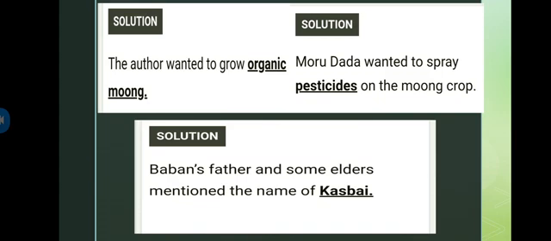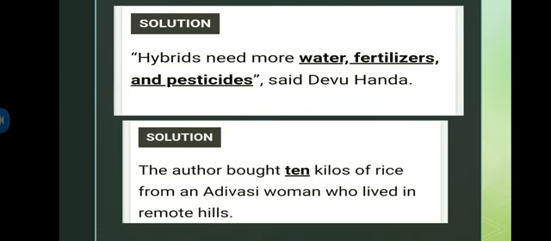And then Moru Dada wanted to spray pesticides on the moong crop, and Baban's father and some elders mentioned the name of Kasbai. Then hybrid needs more water, fertilizers and pesticides, said Devuhanda. The author bought 10 kilos of rice from an Adivasi woman who lived in remote hills.